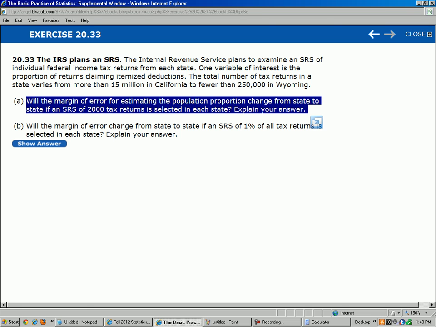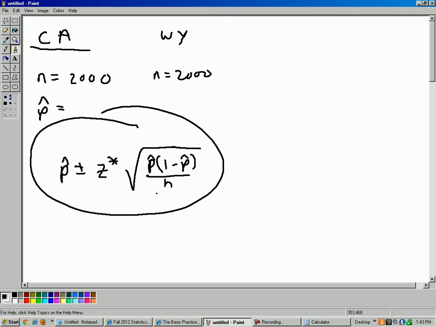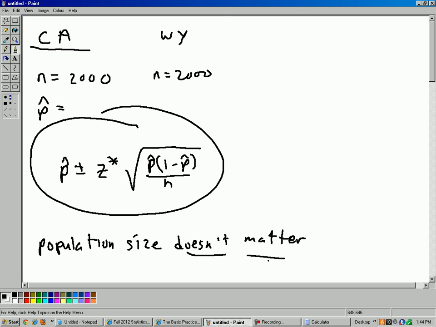The point of this question is the population size doesn't matter. Nowhere in this formula do you have to consider the population size. So population size doesn't matter. Whether you have 15 million or a quarter million, it doesn't matter. And the reason is it goes back to probability. If, for example, 20% of the population of California tax returns have itemized deductions, then you have a 20% chance of any individual tax return randomly selected to be in that sample. And then use that probability to come up with this formula right here.